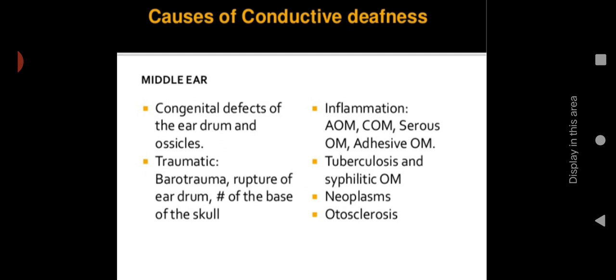Then tuberculous and syphilitic otitis media. One of the complications of tuberculosis is tuberculous otitis media. Then neoplasms and otosclerosis, or hardening of the ear bone. So these are the main causes of conductive deafness in the middle ear.